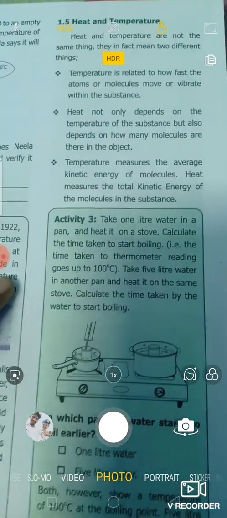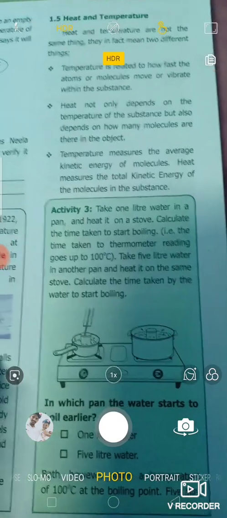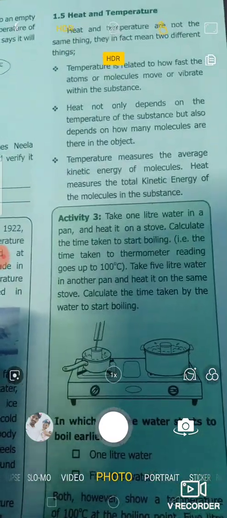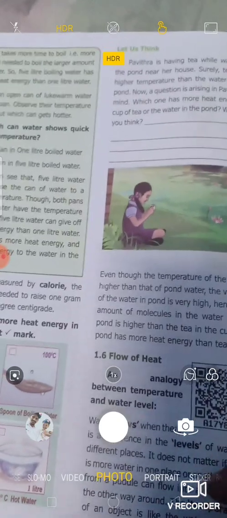Temperature measures the average kinetic energy of molecules. Heat measures the total kinetic energy of the molecules in the substance. So, these are all the points which help us to understand the difference between temperature and heat.